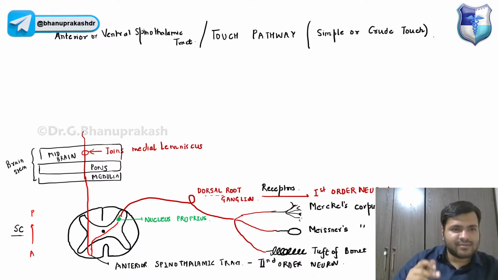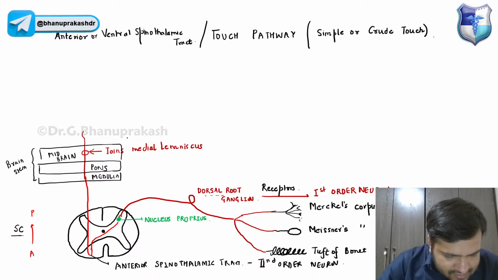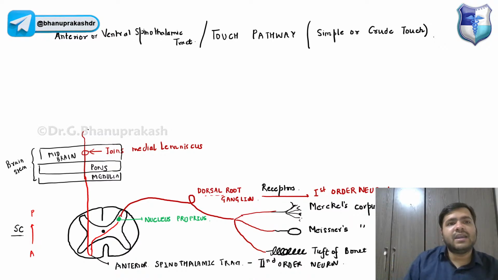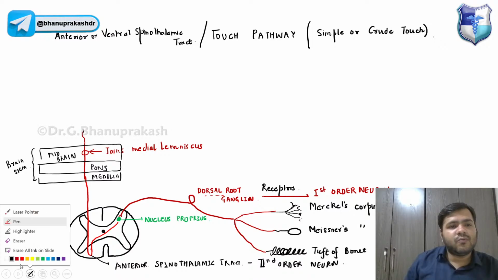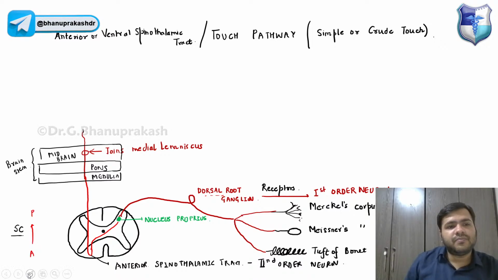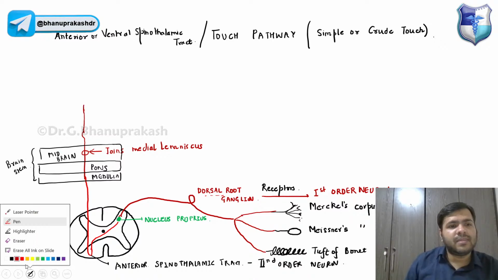The anterior spinothalamic tract will be joining the medial lemniscus at three different levels: the medulla, the pons, the midbrain. And it will be reaching the thalamus.